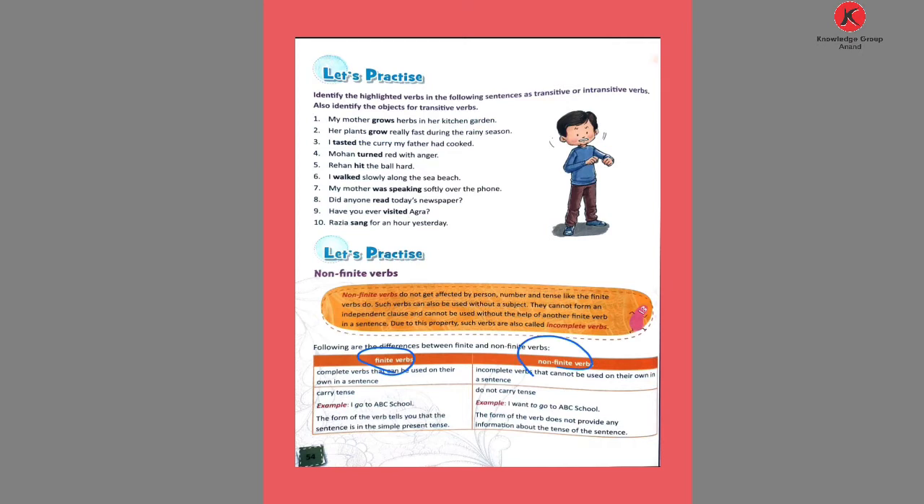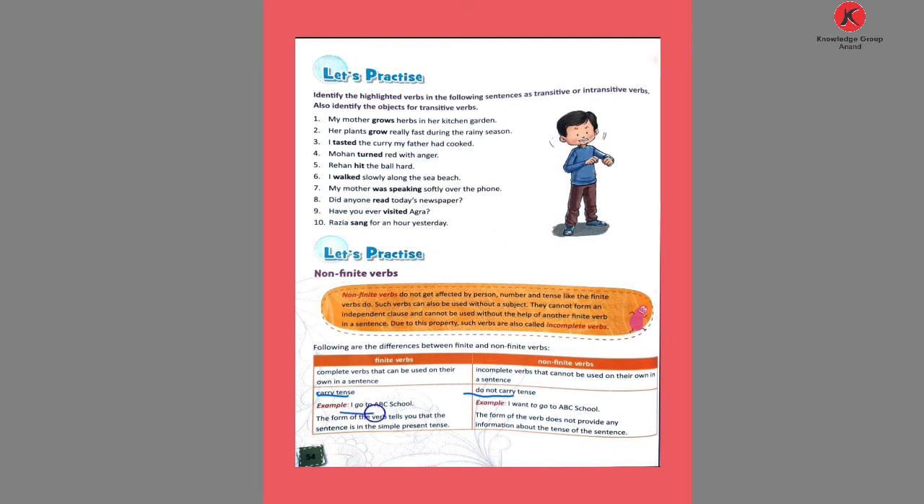Let's see finite verb and non-finite verb examples. We can understand through this example. What is finite and what is non-finite? Now see, complete verbs can be used on their own in a sentence, and incomplete verbs cannot be used on their own in a sentence. Okay, see here, given the tense, we can use it with tense, and here they do not carry tense.